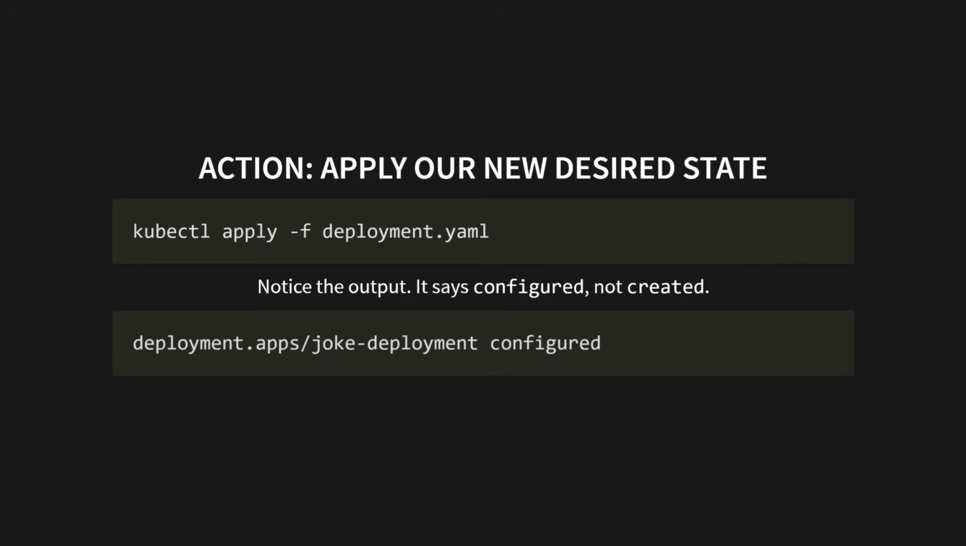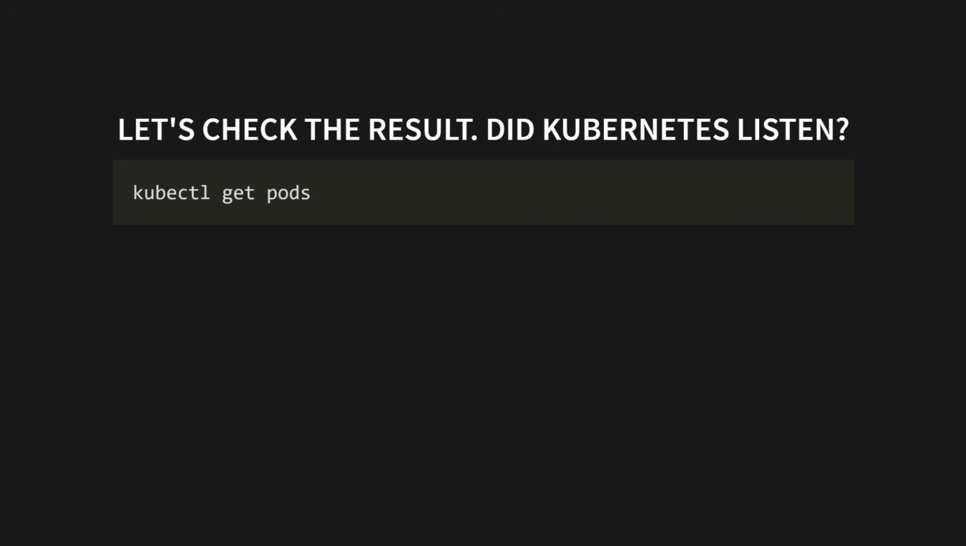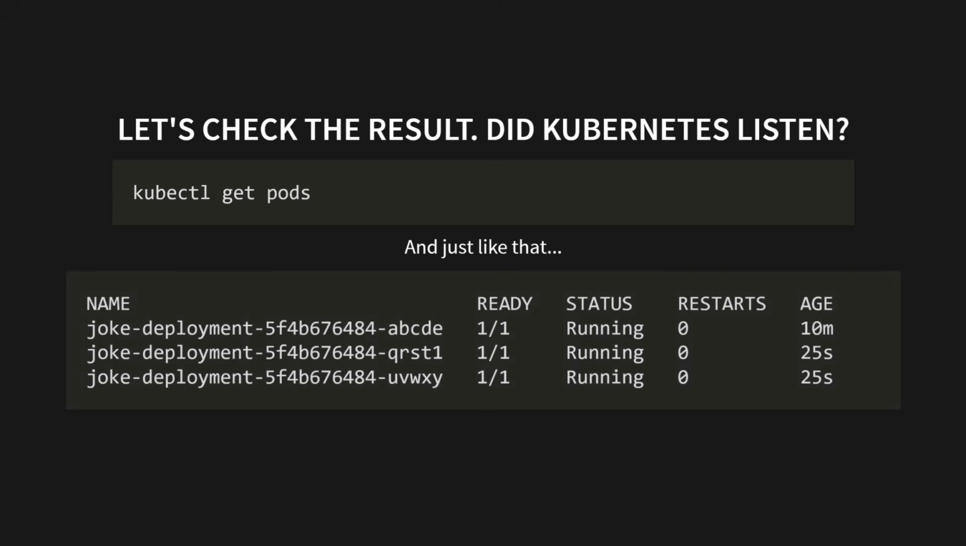Let's check the result. Did Kubernetes listen? Type kubectl get pods. And just like that, look at the output. We have 3 pods running, our original pod, and 2 brand new ones that Kubernetes spun up for us.